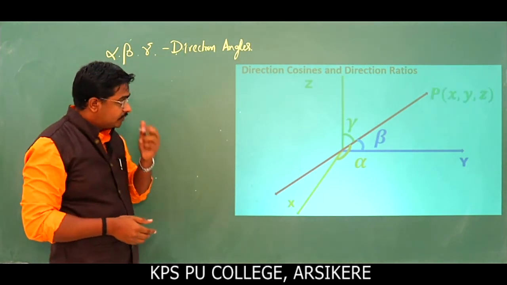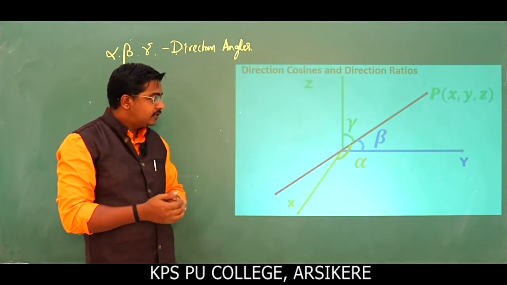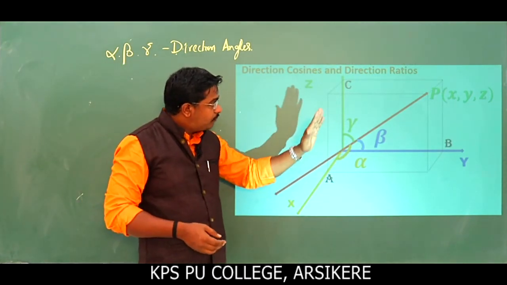Okay. Next. First I will take the point P of x, y, z on the line. Then we get this point. This is the point A, point B, point C.